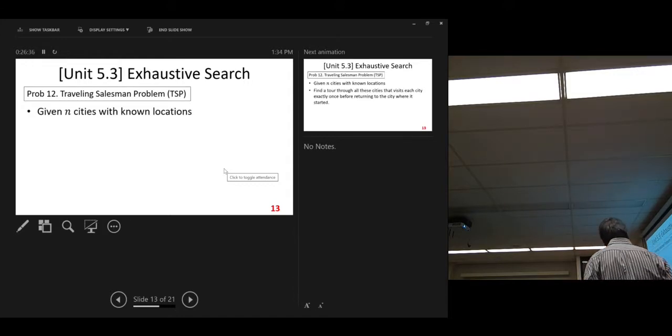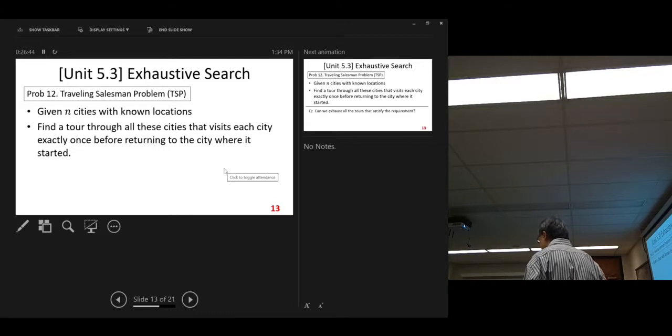All right. So the problem: given n cities with known locations. We know that there are n cities. Find a tour through all these cities. You have many different ways to go through all the n cities that visits each city exactly once before returning to the city where it started. So finally, you go back to the first city you started. Okay? So you have a tour.